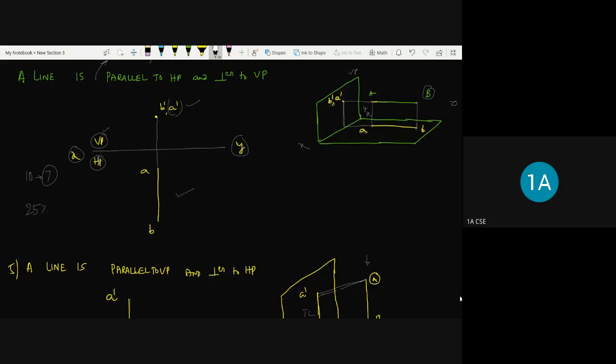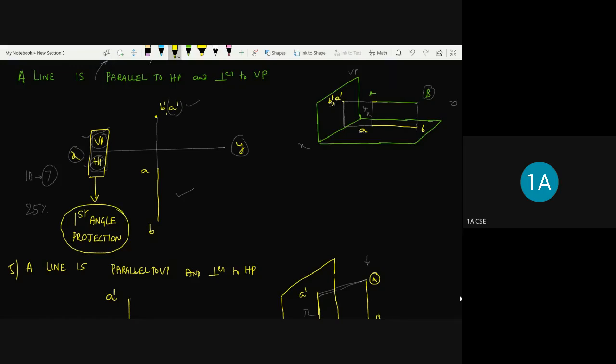The problem is right, but if you do not represent the dimension and the VP HP, you lose marks. Even though it looks simple, it gives so much information. Why am I telling this? It tells that I am using first angle projection. Writing VP HP on the XY line is very informative.